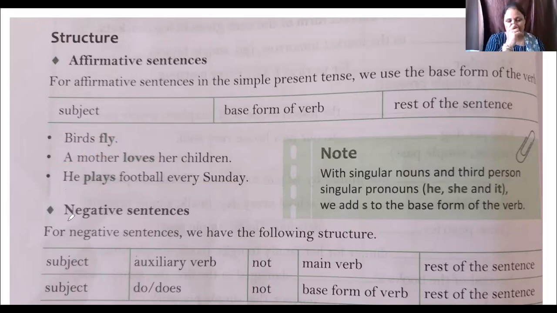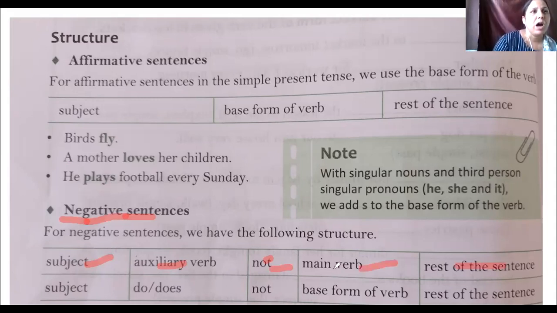Now second is negative sentences. We use not in negative sentences. For negative sentences, we have the following structure. Subject, auxiliary verb, not, plus main verb, means first form of the verb, plus rest of the sentence. So I tell you that we use two auxiliary verbs here, do and does. So subject plus do or does plus not plus first form of the verb plus rest of the sentence.